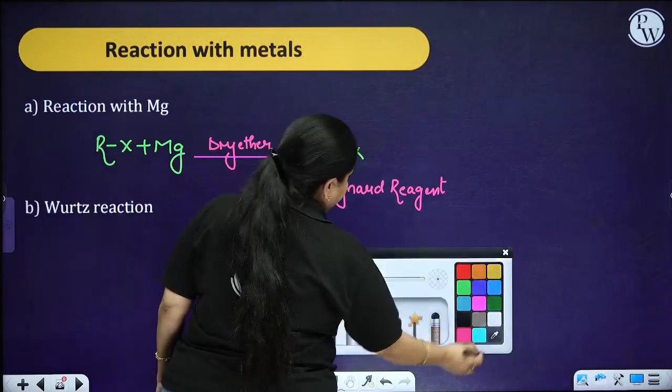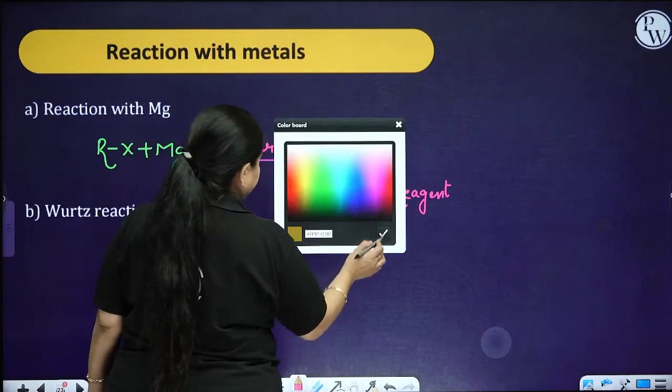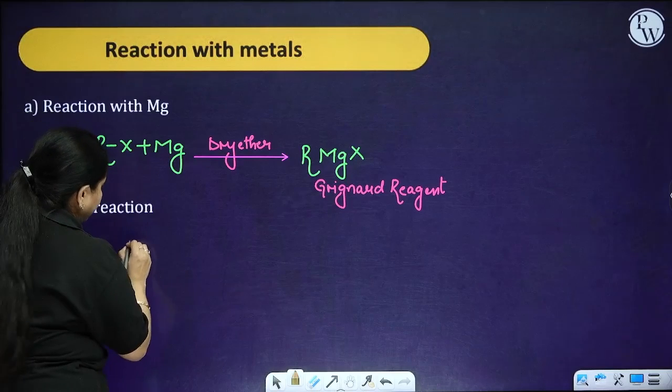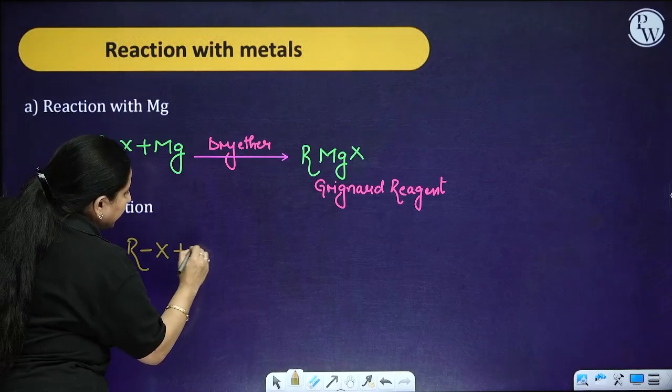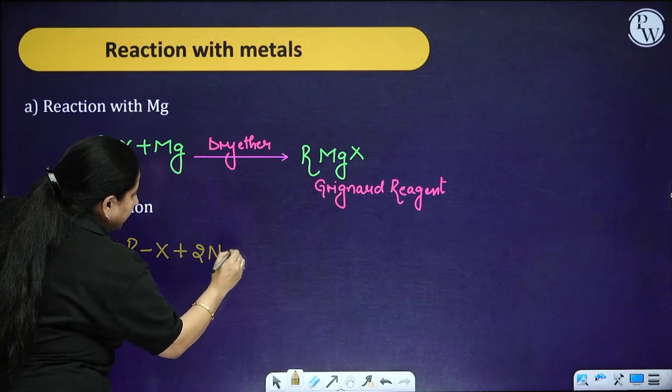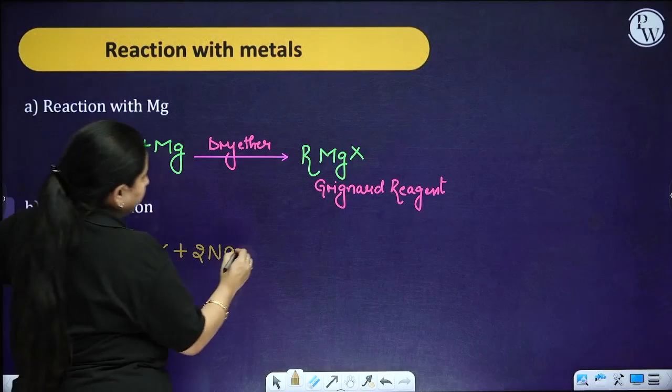Next over here we have the Wurtz reaction. Alkyl halide you are going to take. Now 2 alkyl halides we require.